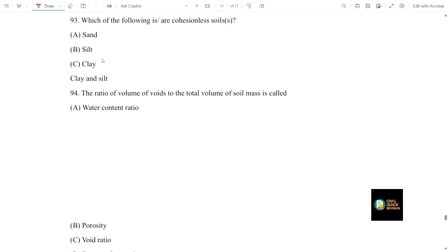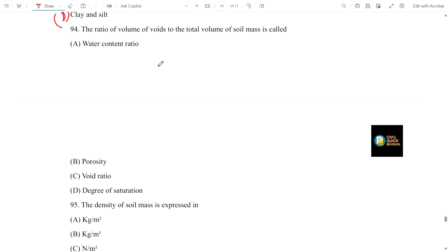Now question number 93: which of the following is a cohesionless soil? Sand, silt, clay, or option D, clay and silt. Obviously, sand is the cohesionless soil. Now question number 94: the ratio of volume of voids to the total volume of soil mass is what? Definitely porosity; option B will be the correct answer. Now question number 95.